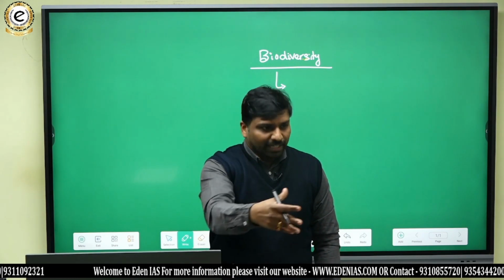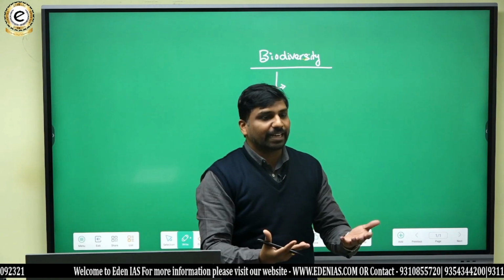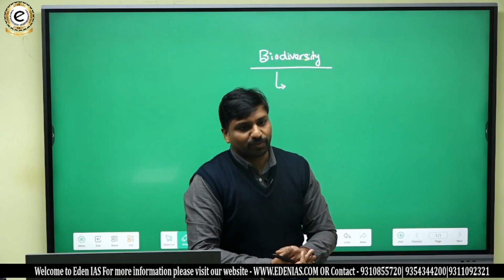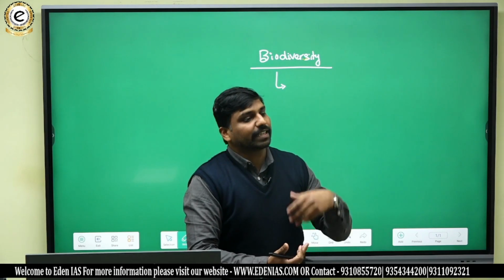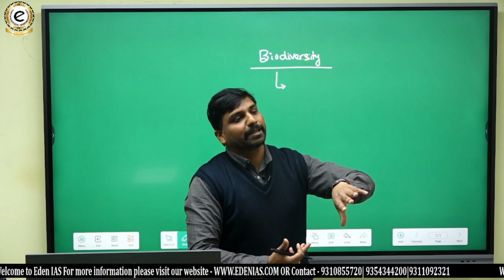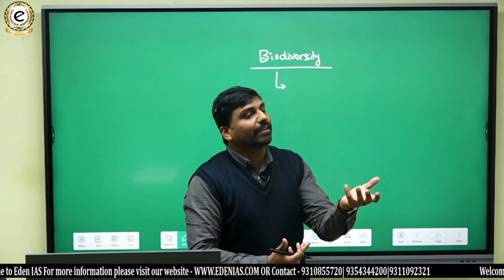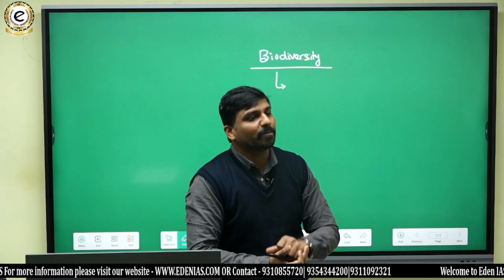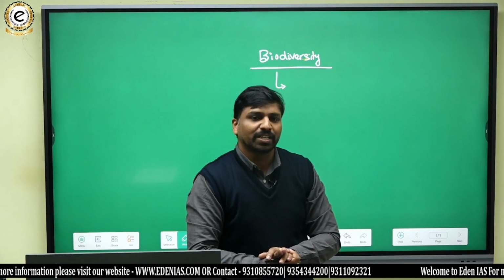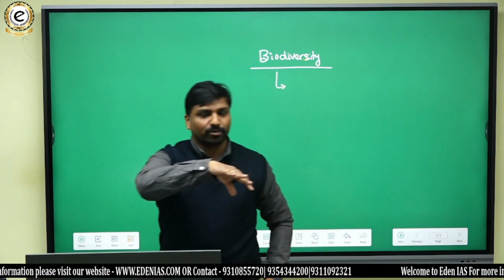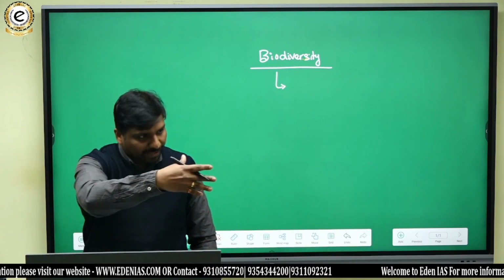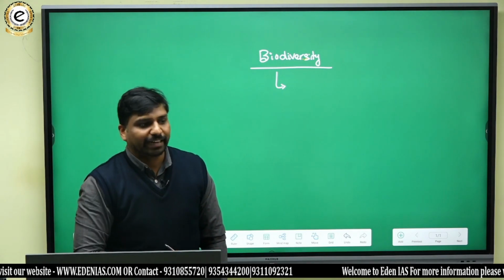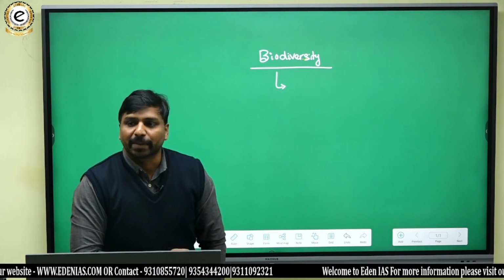For example, there can be one forest. In that forest, different species of animals can be living. Simply to say, there can be tigers, deers, elephants, different birds, right? Such a variety of species of animals present in a region refers to the biodiversity of that particular region. So it can be with respect to one ecosystem, or one complete country, or the complete earth, right? So that is generally what biodiversity means.